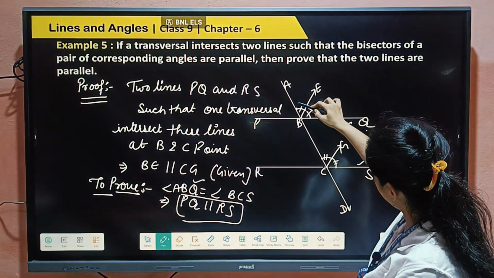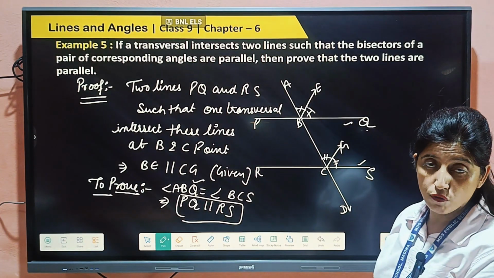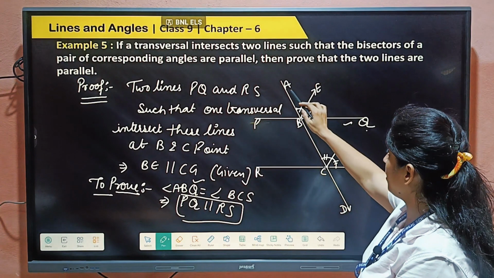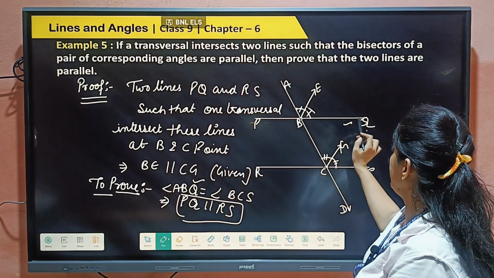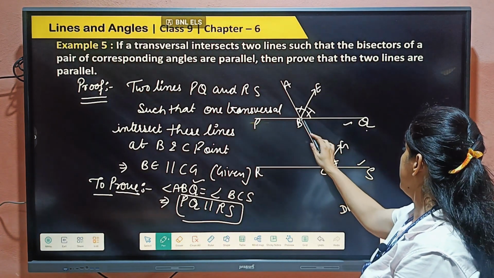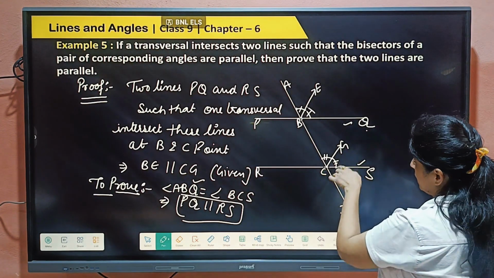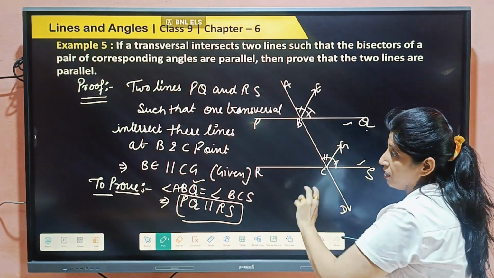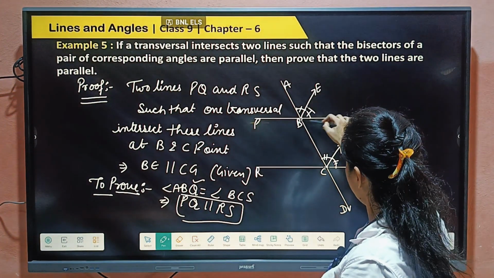So angle ABE and angle BCG are equal because of corresponding angles.